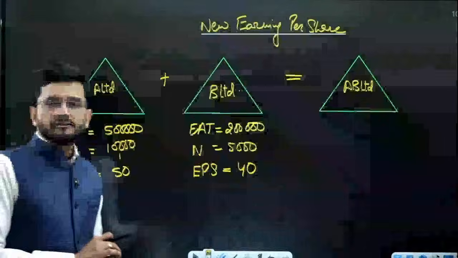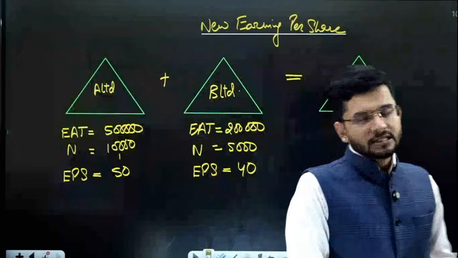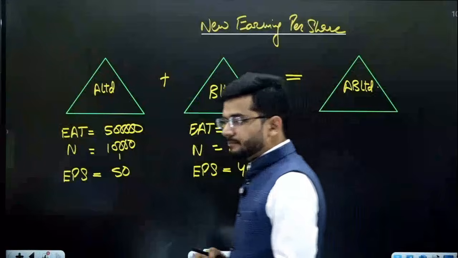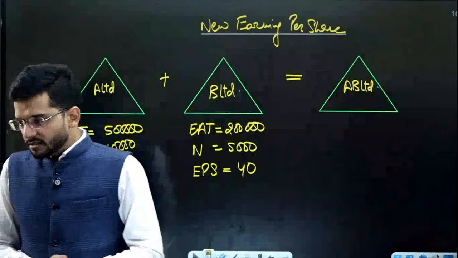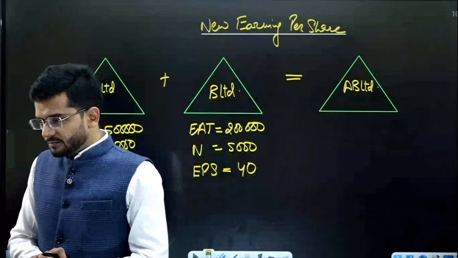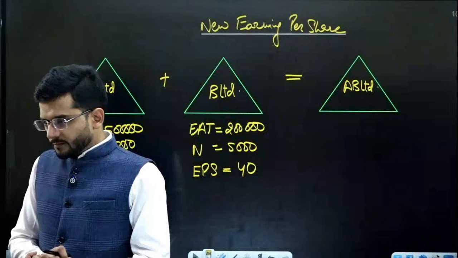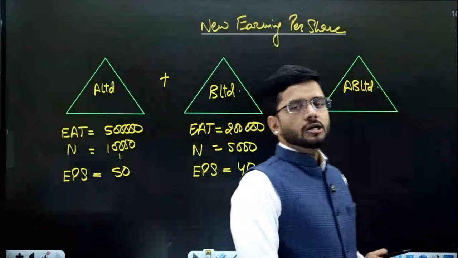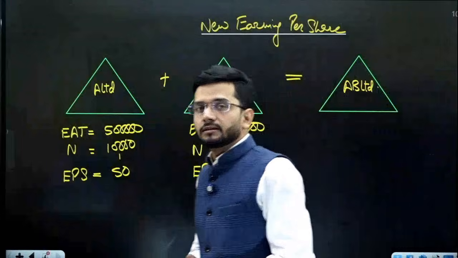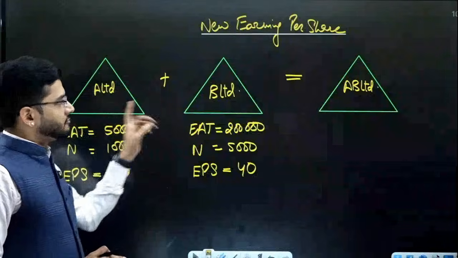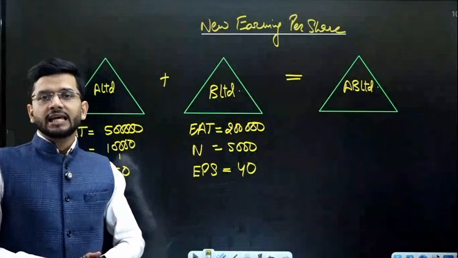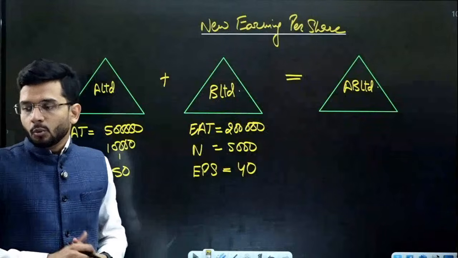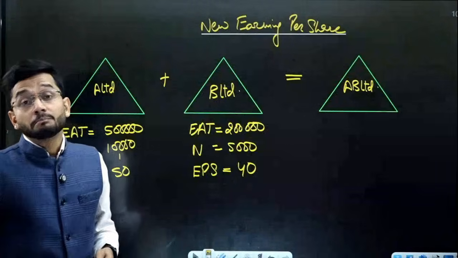You just divide earnings after tax with the number of shares and you get the earnings per share of both of these companies. Perfect. Very good answer by all of you. Now, you have to tell me what is the new earnings per share of the new company. These two companies have merged together, and after merging it has created a new company which is AB Limited. You have to tell me what is the earnings per share of the new company.